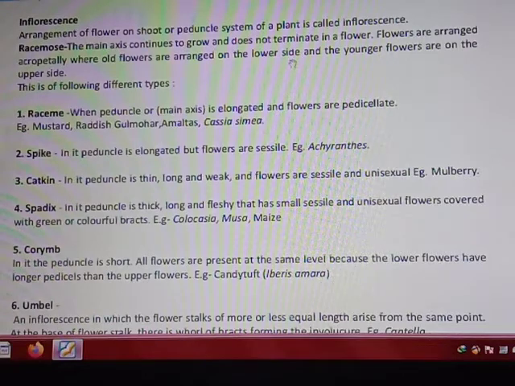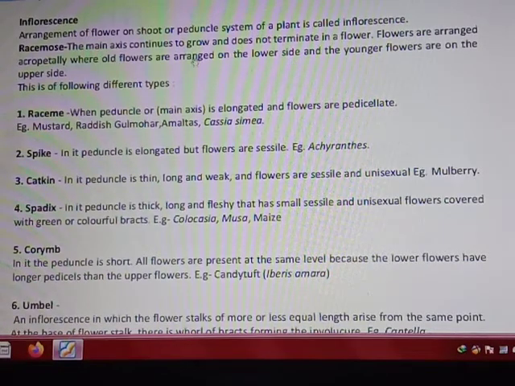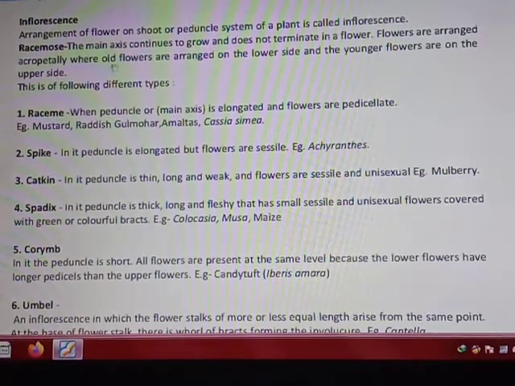Now the case where we place larger books at the base and smaller ones on the top, that case is known as the acropetal arrangement. Now here we are not talking about books, we are talking about flowers, and then you can say older flowers at the lower side or at the base, and younger flowers at the upper side. That arrangement is known as the acropetal arrangement. The second case we will also discuss later on.